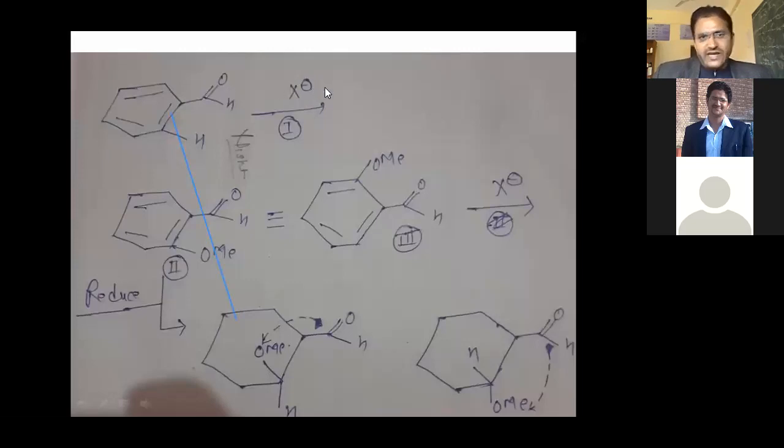If it reacts with X minus, then you can see what type of product is produced. Maybe X substitutes from the lower hydrogen or from the upper hydrogen, because this is an ortho position and this is also an ortho position. So either it comes at this position or at this position, and the final products are exactly the same. There will be no problem. Either Cl comes from this side or Cl comes from this side, both are exactly the same.